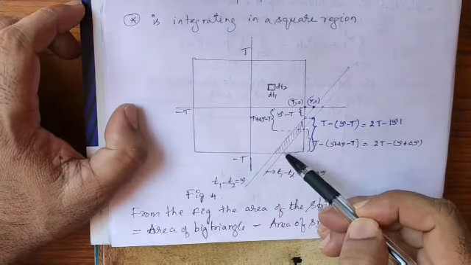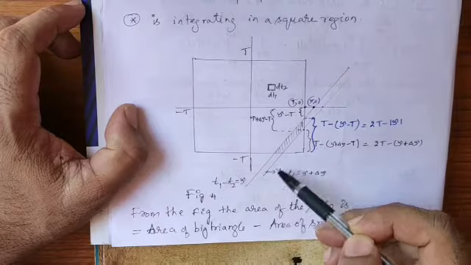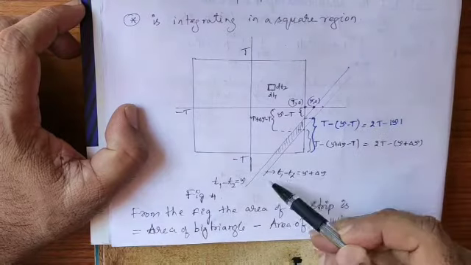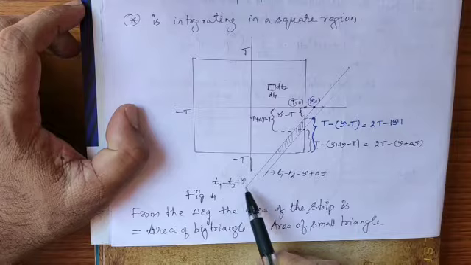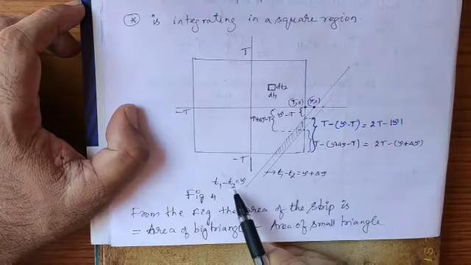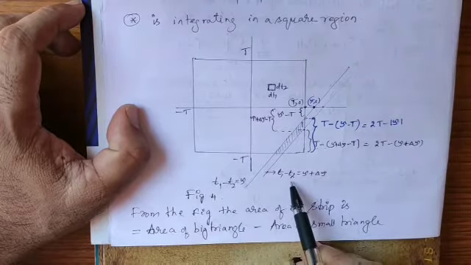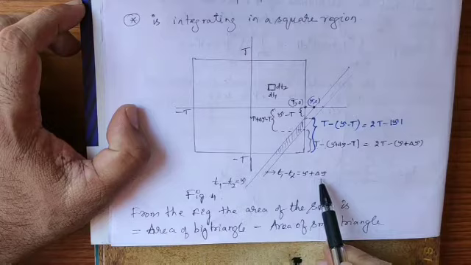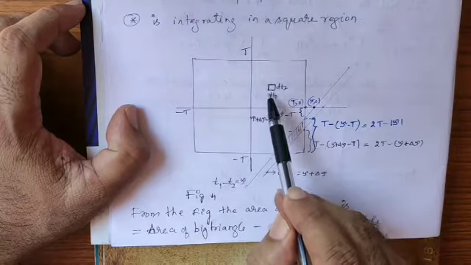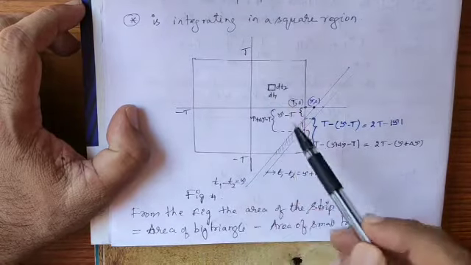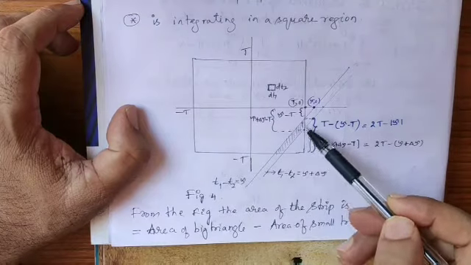This is the strip, which is the region between two straight lines. The first straight line is t1 minus t2 equal to tau, and the next straight line, which is parallel to the first one, is t1 minus t2 equal to tau plus delta tau. Now instead of integrating using this small portion of the rectangle, I will integrate using this strip.